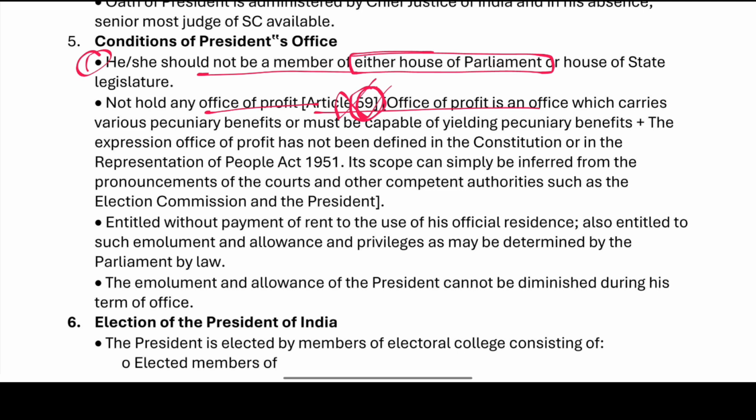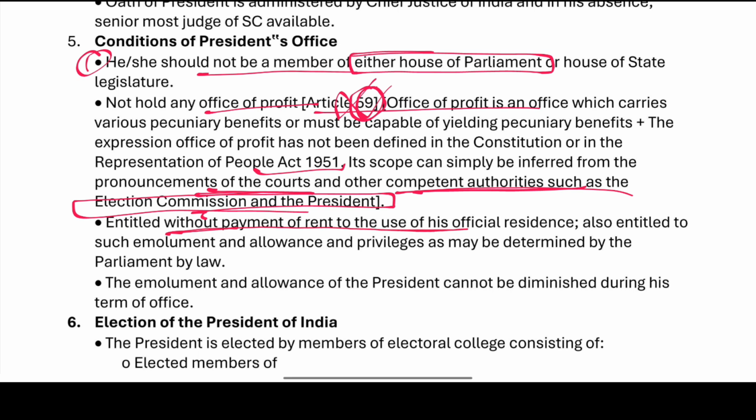Office of profit in itself is not defined in the Constitution, nor in the Representation of the People Act of 1951. Its scope can simply be inferred from the pronouncements of the courts and other competent authorities such as the Election Commission and the President. So what is the office of profit? It's not present in the Constitution as well as the Representation of the People Act 1951. The scope is inferred from the pronouncements of the court and other competent authorities such as the Election Commission and the President.